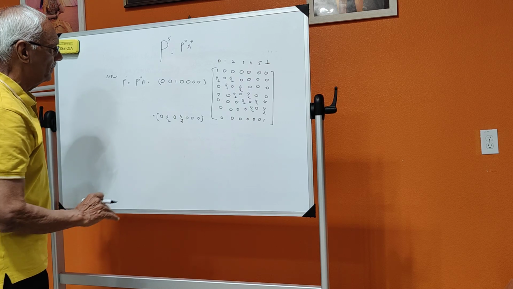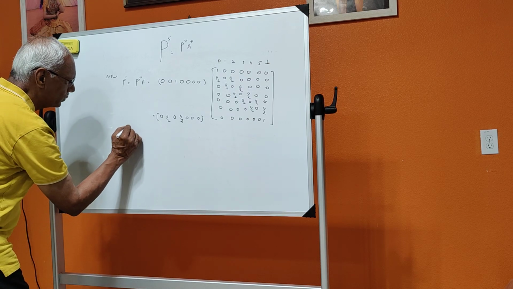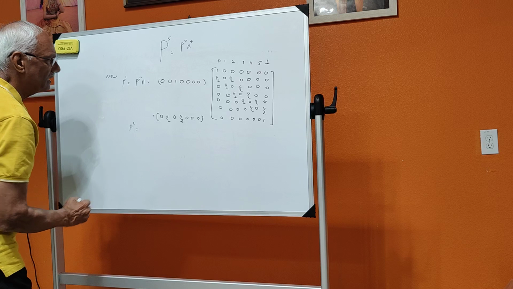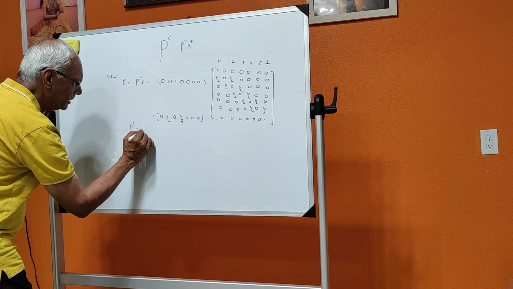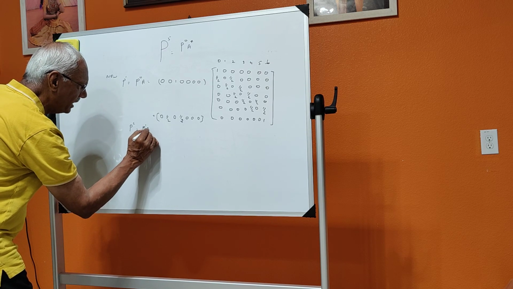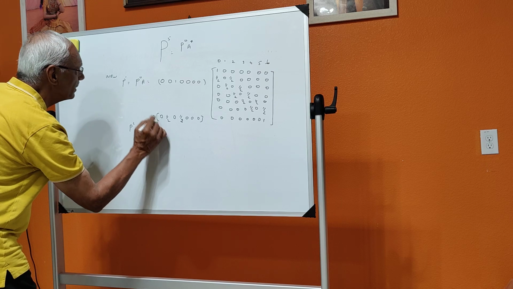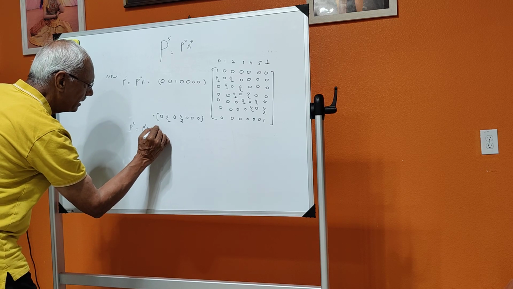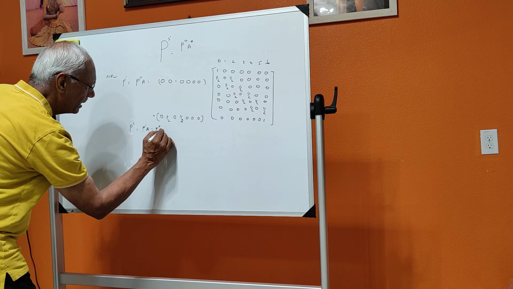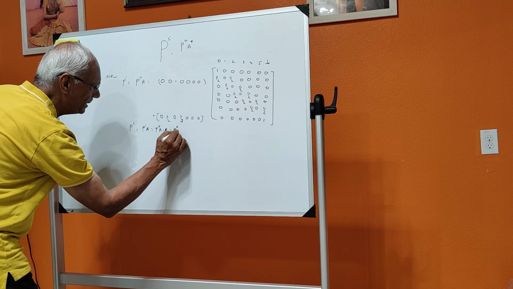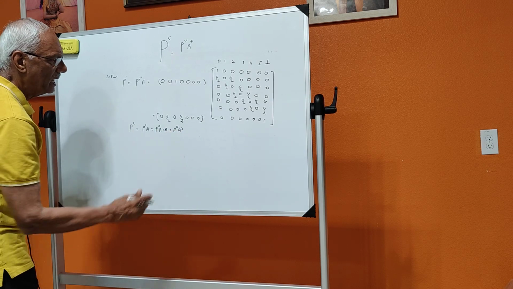This is the meaning of that. So when you go for P2, what is P2 now? P2 is nothing but P1 of A, and P1 of A is P0 of A into A, that is equal to P0 of A squared.